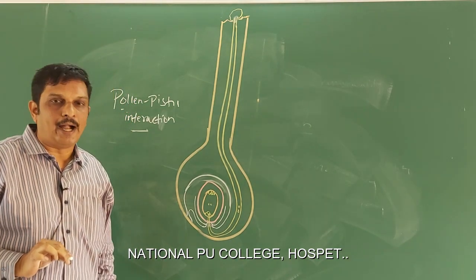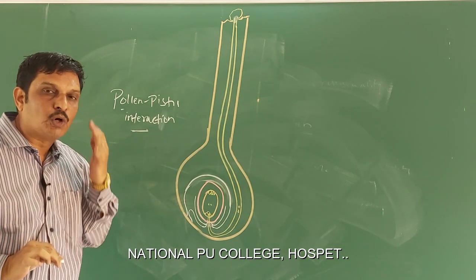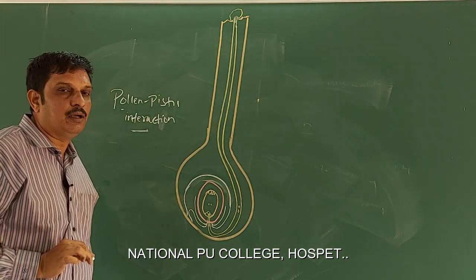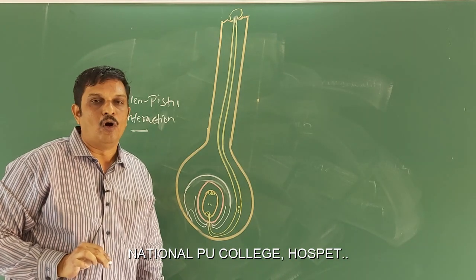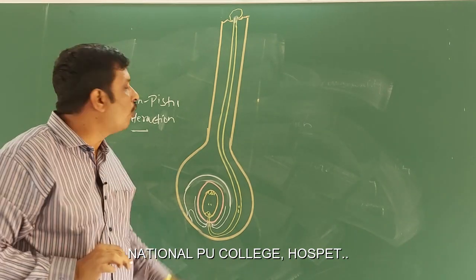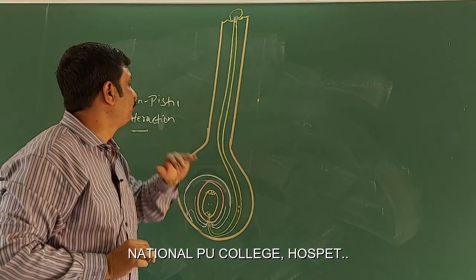On the other hand, if the pollen grain is of the wrong type, then the pistil rejects it by preventing germination of the pollen grain on the stigma or growth of the pollen tube through the style.